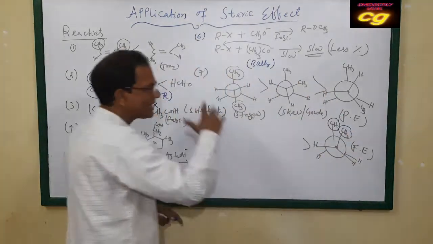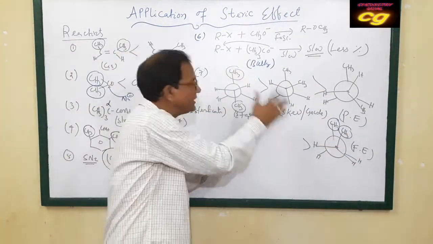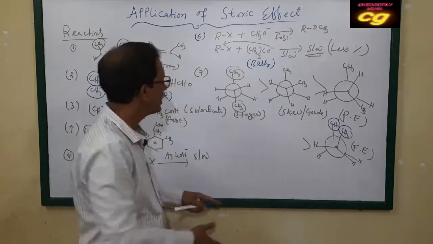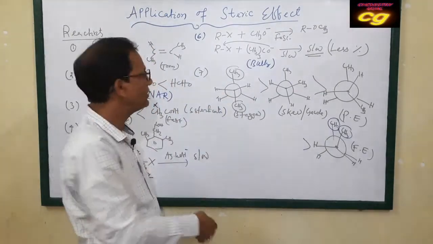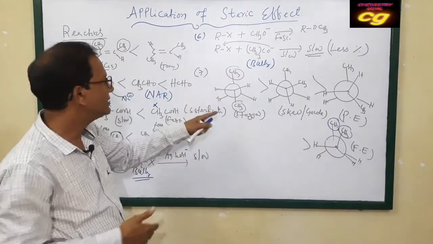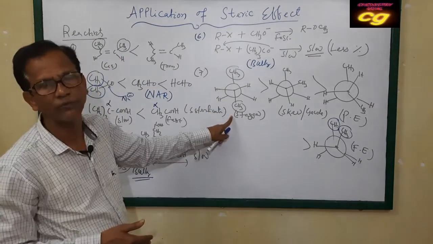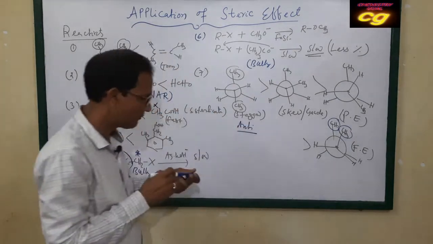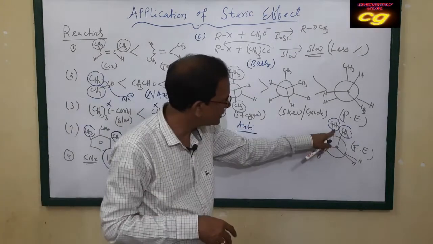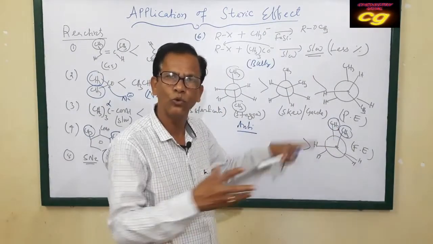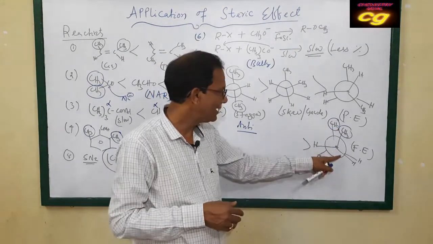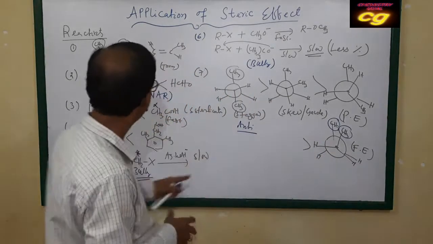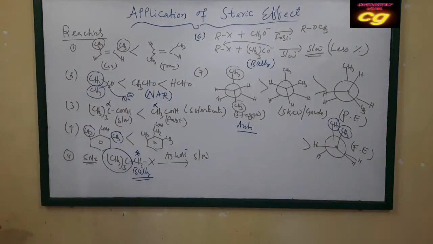So this is the reactivity order, or you can say stability order, of these different types of conformational isomers of butane due to steric hindrance. Here the steric effect is very low because the methyl groups are just opposite. That's why it is a very stable form, that is the staggered form, the anti form. This is also the anti form. And very strong repulsion takes place due to the very close position of methyl groups. That's why it is highly energetic and least stable. So these are some reactivity orders of the different groups.